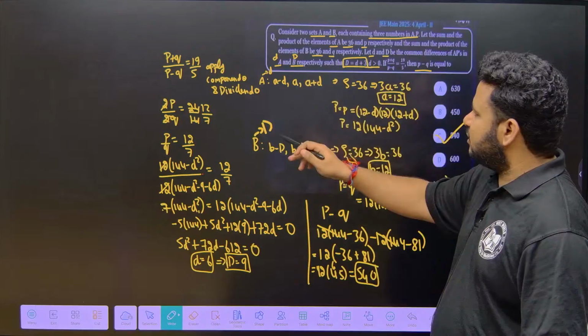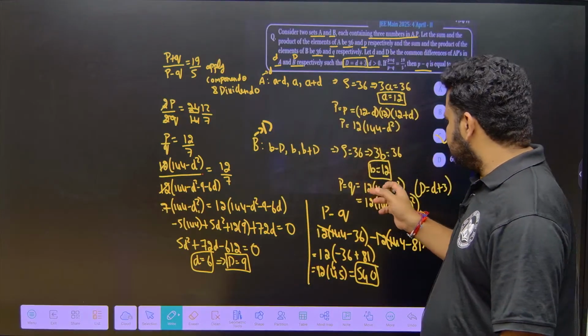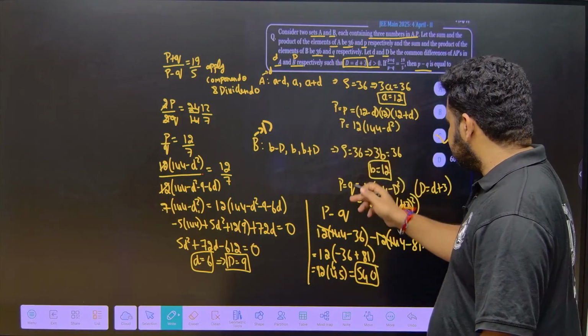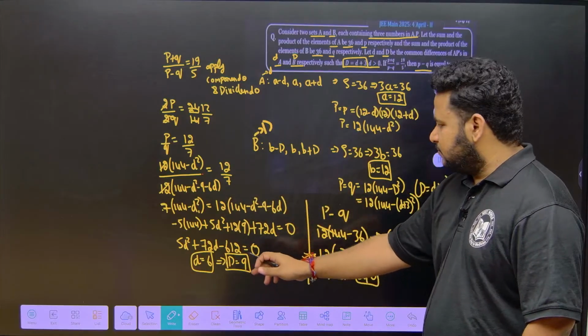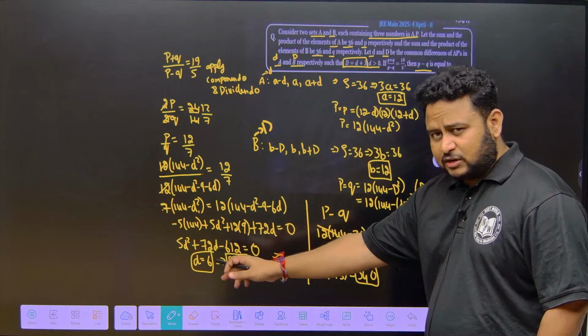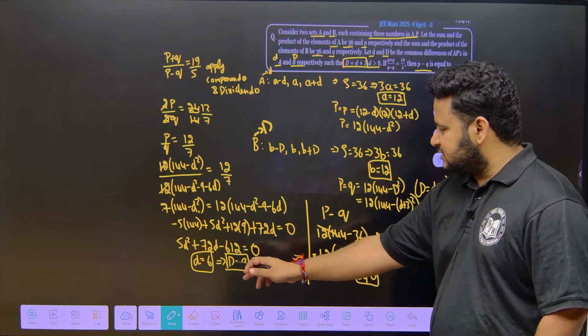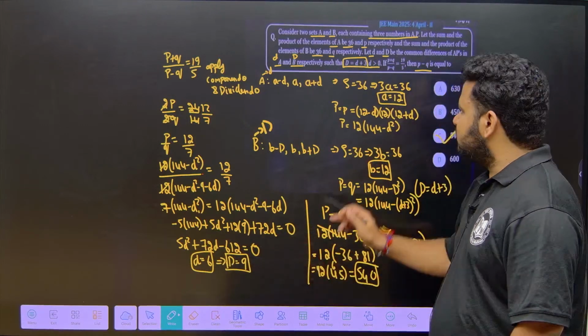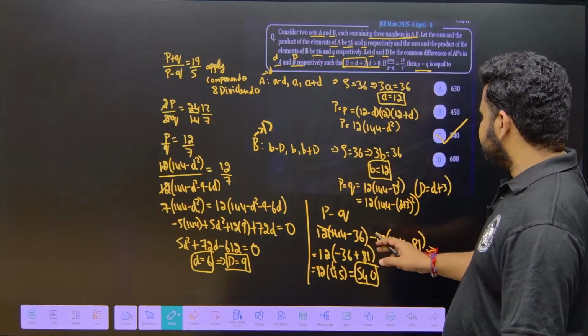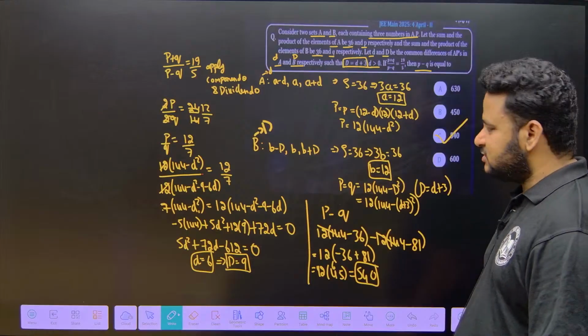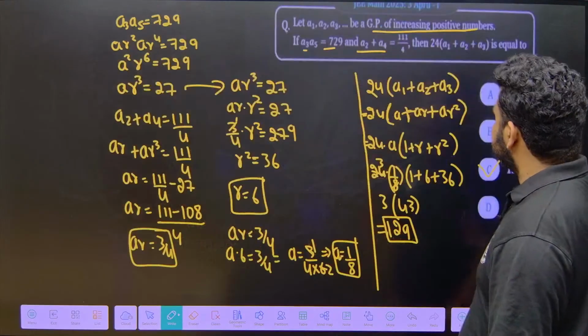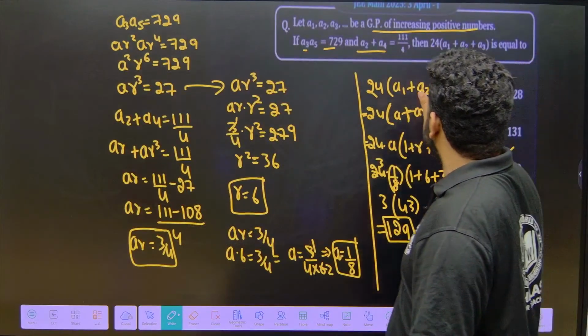We applied componendo and dividendo. We will put the values of product p here and q here. If I put the value, I will get it in the form of a quadratic equation in terms of d. I will get d is 6 and capital D is 9. They are asking us to find p minus q. So p minus q, if I put the values, I will get it as 540. Clear, friends?